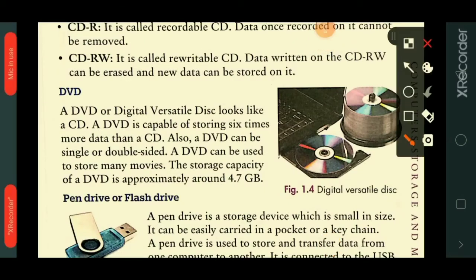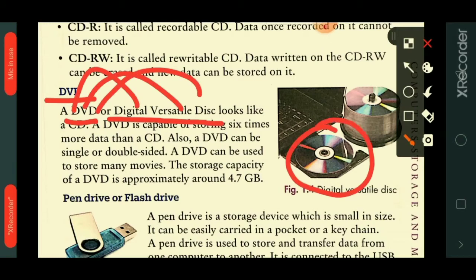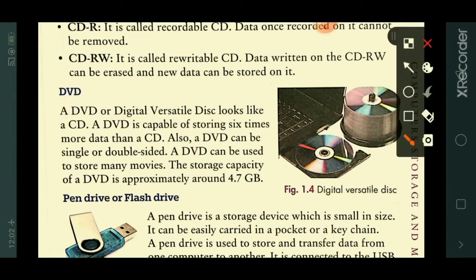The next secondary storage device is DVD. DVD stands for digital versatile disc. D means digital, V means versatile, and the last D means disc. This DVD looks like a CD. A DVD is capable of storing 6 times more data than a CD.